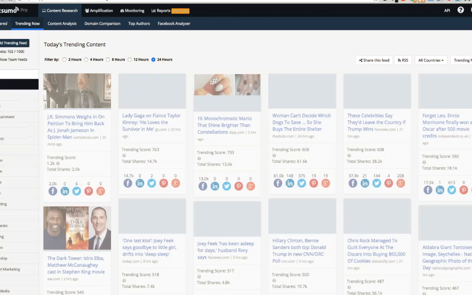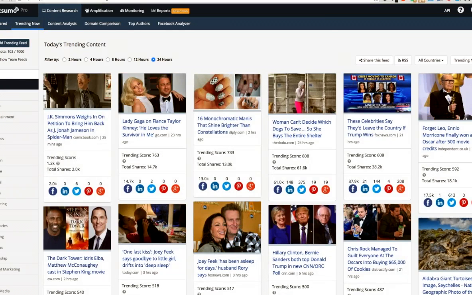The trending section of BuzzSumo is designed to help you find the content that is resonating with your audience in close to real time and identify viral posts before they reach the peak of their popularity. The dashboard initially shows you all content, and this refers to content that has come online during the past 24 hours. Each of those pieces has been scored to show you which ones are being shared most rapidly.